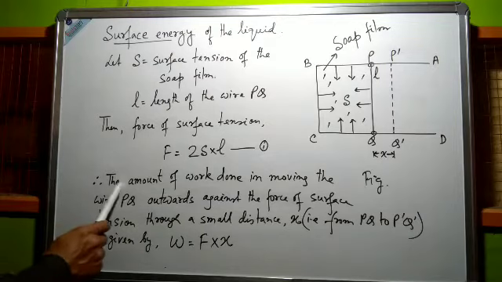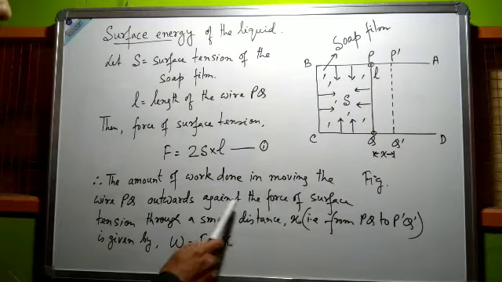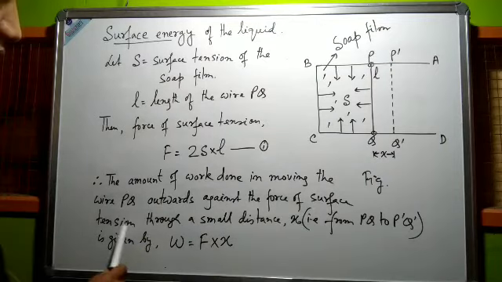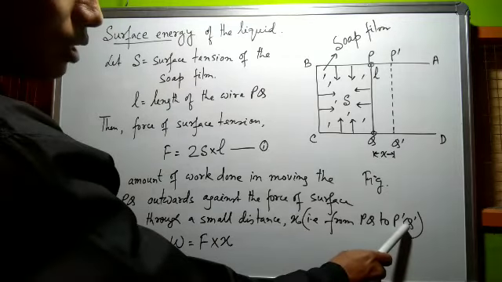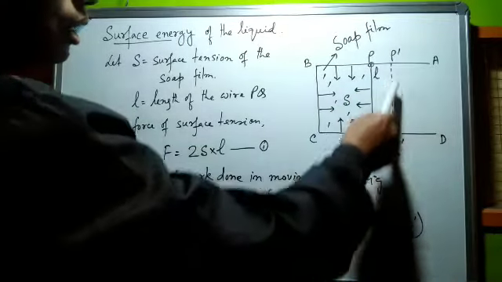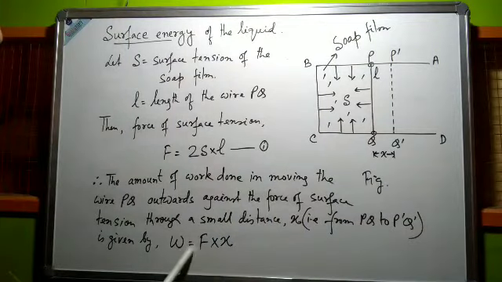Therefore, the amount of work done in moving the wire PQ outwards against the force of surface tension through a small distance x, that is from PQ to P dash Q dash, is given by W equal to force of surface tension into x.